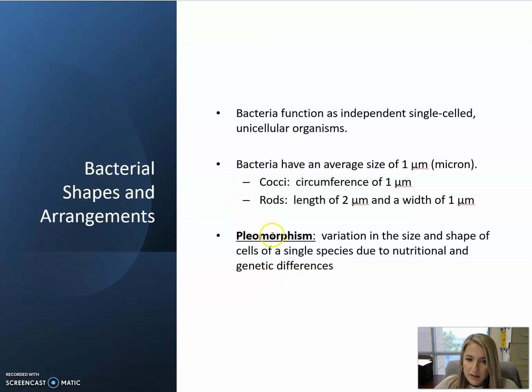If a bacterium exists naturally in the environment as a coccus, and we try to grow it in the lab, which is obviously an artificial setting where the nutrients might be different, there is the potential for the bacteria to go through pleomorphism and change its appearance as far as things like size, shape, and arrangement. So anytime we grow bacteria in the lab, we want to mimic the natural environment as much as possible to prevent pleomorphism if we're trying to study what bacteria look like in their natural environment.